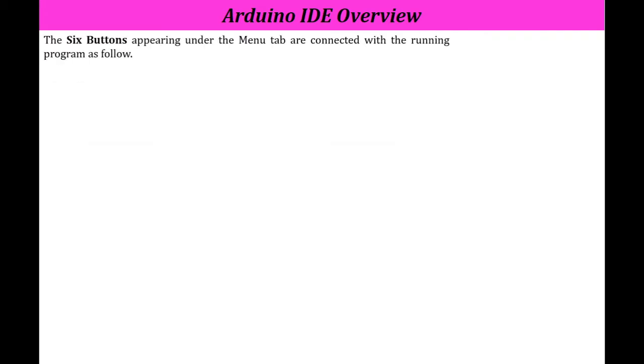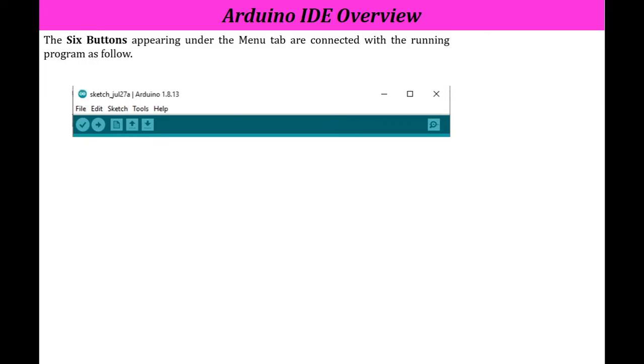Now let's discuss the 6 important buttons in the Arduino IDE. So here the first one is verify, second is upload, third is new, fourth is open, fifth is save, and sixth is for serial communication. Let's discuss one by one what is the use of all these 6 important keys.